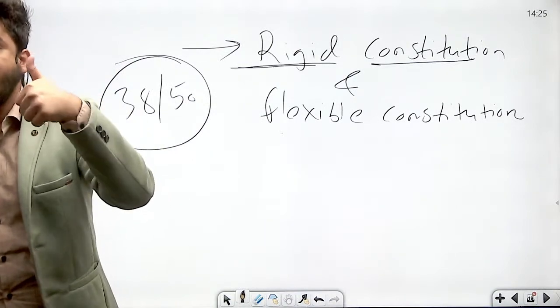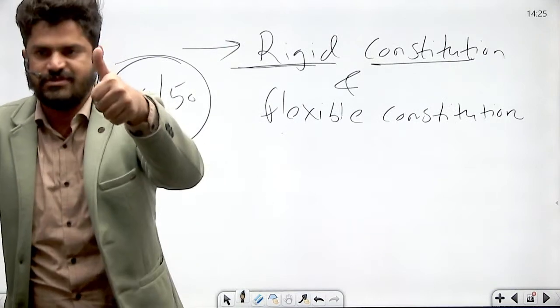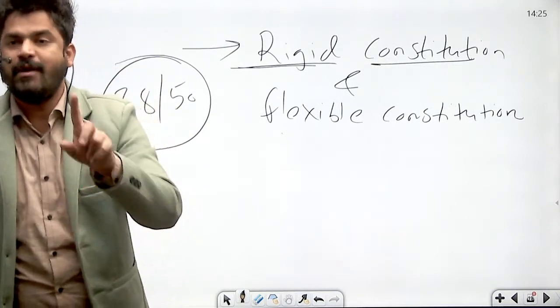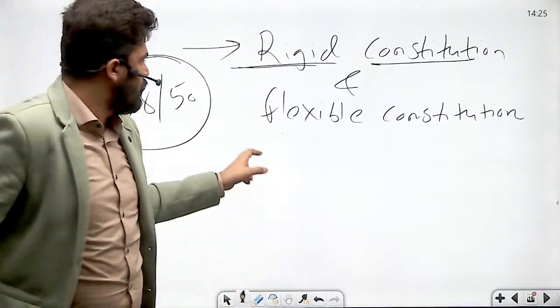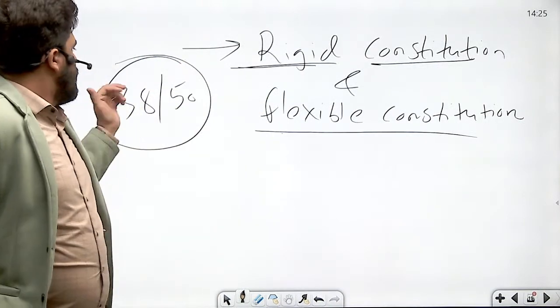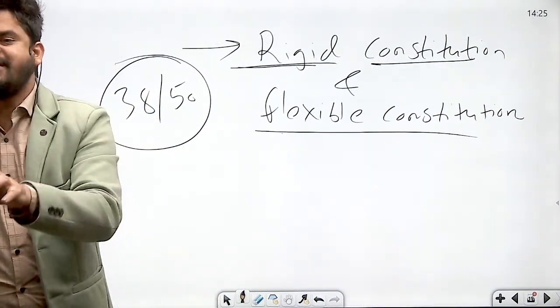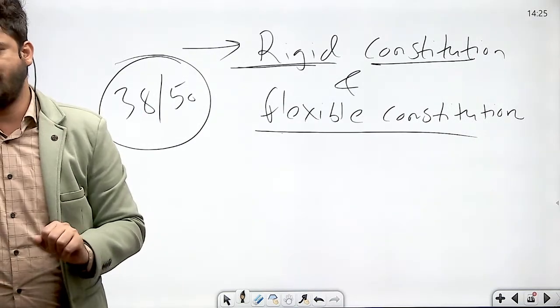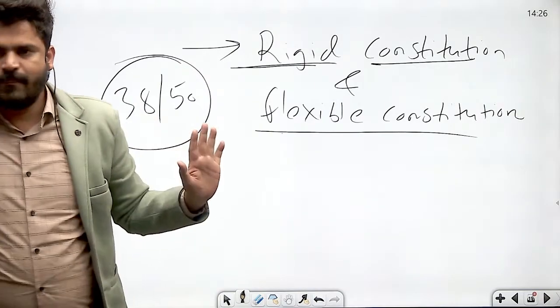Why? Number one, it requires special procedure for its amendment. It cannot be amended through ordinary legislative process. And second, it cannot be amended by one authority alone. Flexible constitutions can be amended by only one authority, right? But the rigid constitutions require more than one authority for its amendment. For example, US Constitution. Not only US Congress, but also 3/4 of the state legislatures.